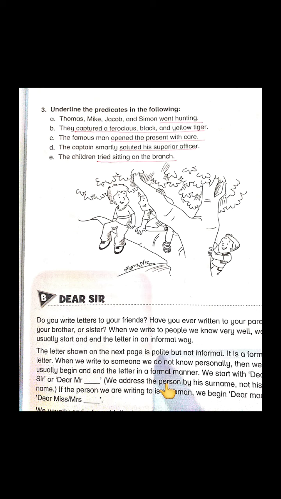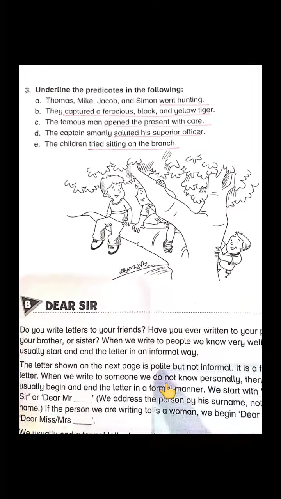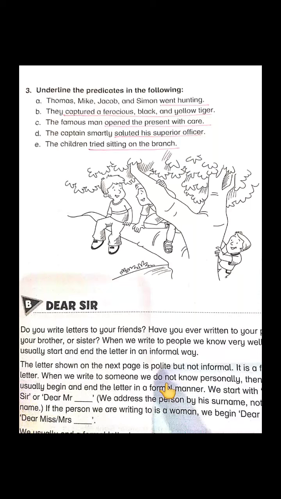As I said, a predicate is a part of a sentence or clause always containing a verb, and it is all explaining about the subject. So while underlining the predicate, if you just separate the subject, the rest of the sentence will be your predicate. Got it? This is just like a clue.